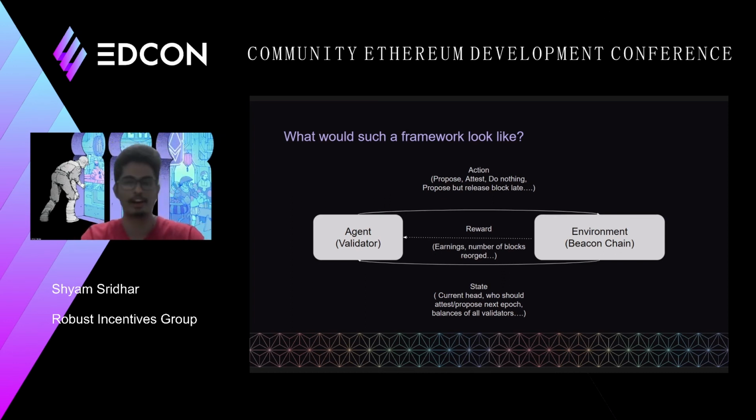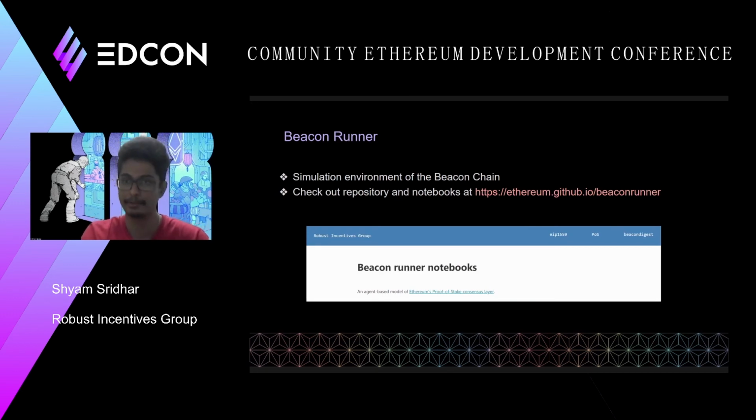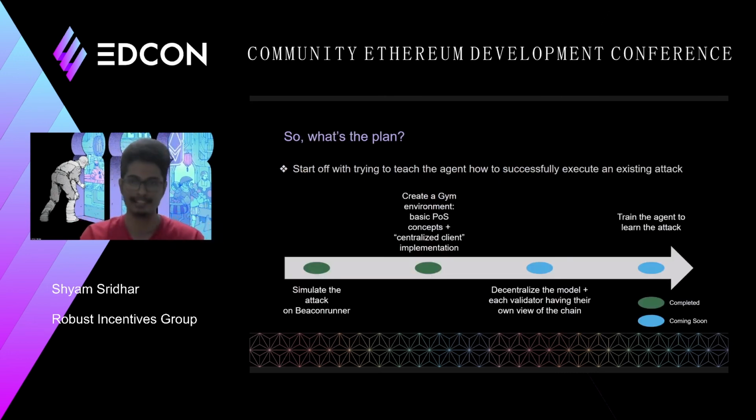So before moving on, I think it would be important and relevant to introduce the beacon runner at this stage. The beacon runner is basically an agent-based model and simulation environment of proof of stake Ethereum, which is being used to run various experiments to see how various situations would pan out according to the current rules of the Ethereum proof of stake consensus layer. So this is roughly our plan. This is where we are. This is a very oversimplified version of a roadmap.